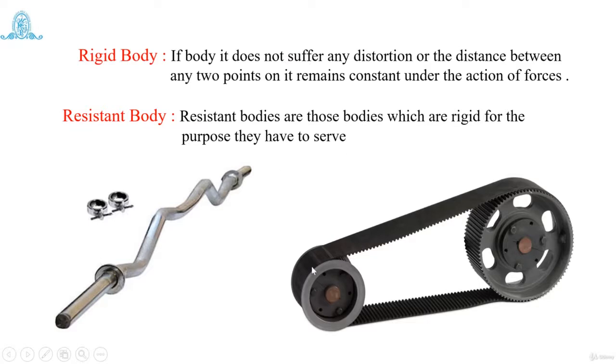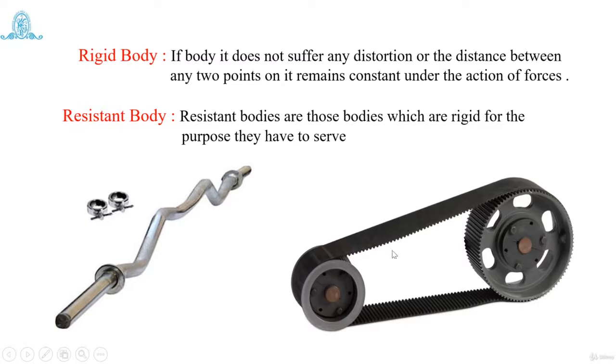Now, if I take an example of this figure, there are two pulleys, and this pair of pulleys is used to transfer the motion from source A to source B. If I give input to the smaller pulley, the output will be obtained from the bigger pulley, and the power transmission is done with the help of a belt wrapped around the pulleys.